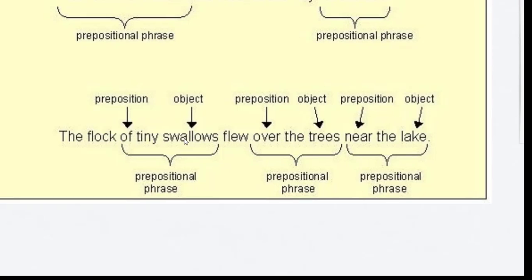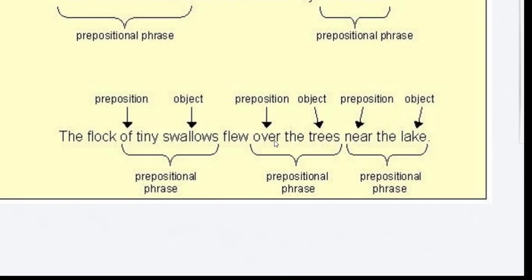The flock of tiny swallows flew over the trees near the lake. Now here we have three prepositional phrases. The flock of tiny swallows. Of is the preposition. Swallows is the object of the preposition. Tiny is an adjective that describes these birds, swallows. And the three words together, we call that a prepositional phrase.